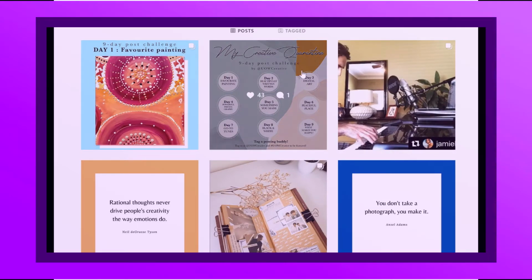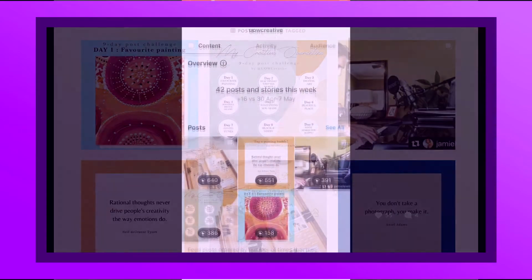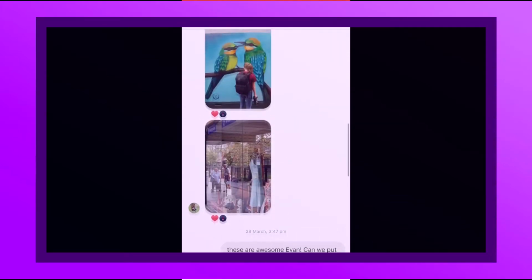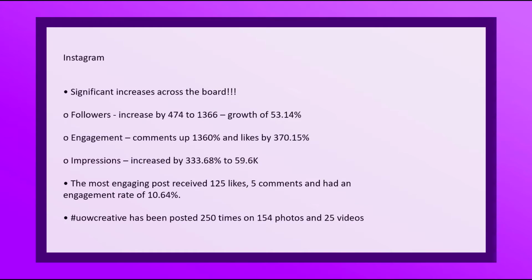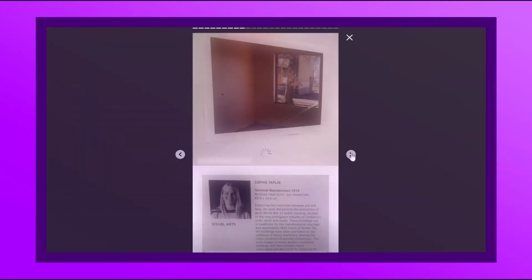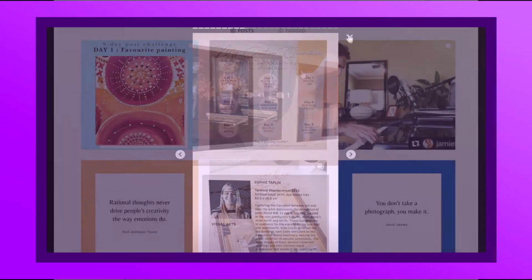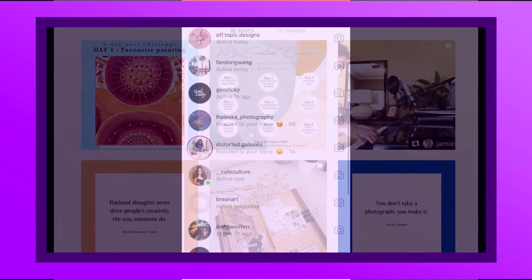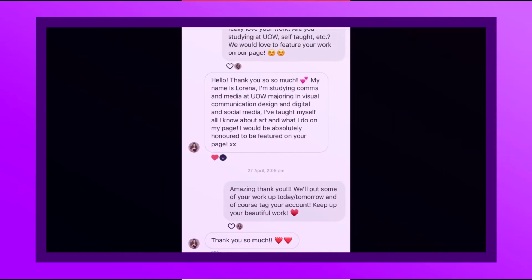This is what our page looks like at the moment. Here's a closer look at some of our content. And here's our messages and comments. Since its launch at the end of March, we've achieved some amazing results, which can be seen on the screen. I feel that these results are an example of the degree to which we've embraced iterations and feedback loops with our users, and the way that we've used them in order to grow as a digital artefact.